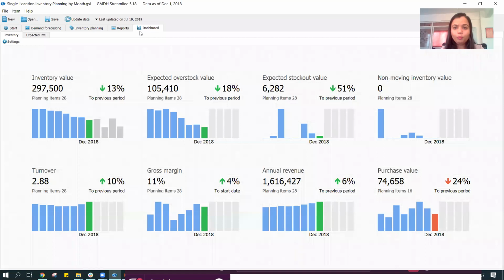So I hope I was able to cover the various scenarios. I've just touched upon the features over here, but the main idea was to showcase the options which are available for the planning process, which we can possibly adopt to make our planning much more robust. And in case you want further information, we would be happy to give you a detailed demo of the system specific to your requirements.